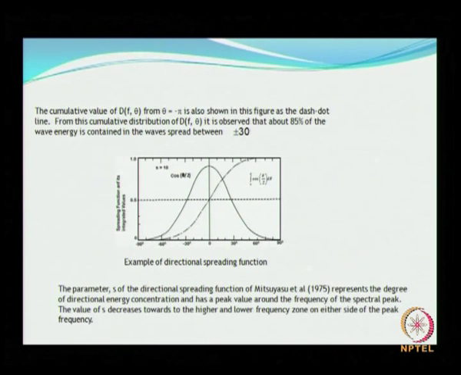I have already explained that the parameter S of the directional spreading function represents the degree of directional energy concentration and has a peak value around the frequency of the spectral peak. The value of S decreases towards higher frequency and lower frequency on either side of the peak.